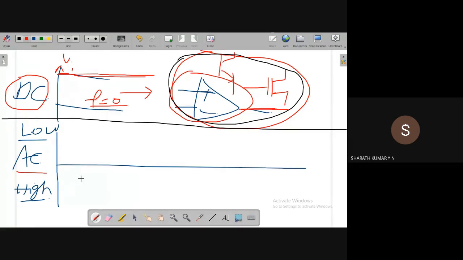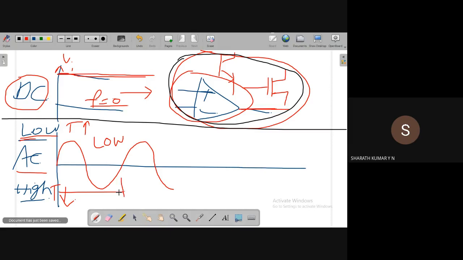Two possibilities: low frequency and high frequency. Low frequency means the time period is higher. High frequency means the time period is lower. Let us try to plot both possible frequencies. Time period higher means something like this. That is the low frequency signal, because the time period is larger. I'm drawing some random signal with a larger time period.